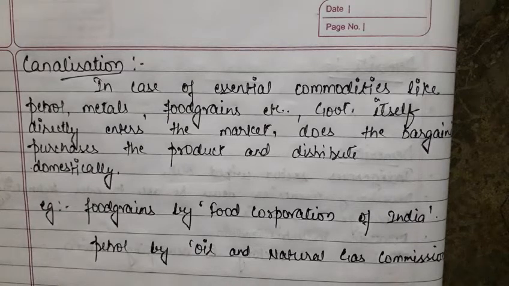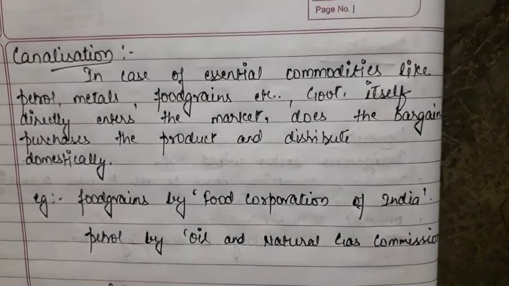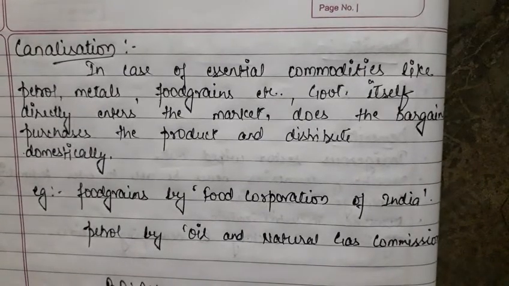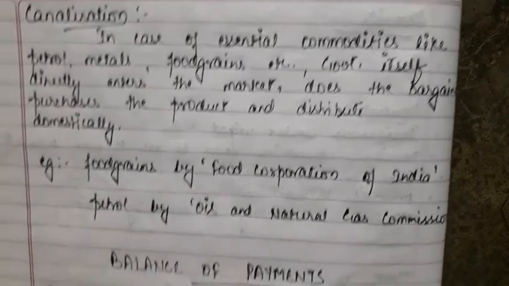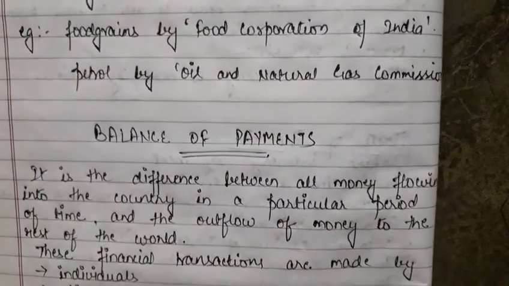The government is doing that for the citizens. Okay, so the examples are that food grains are taken by the Food Corporation of India and petrol by the Oil and Natural Gas Commission. These two examples we can take in which the government is interfering for the welfare of the people.